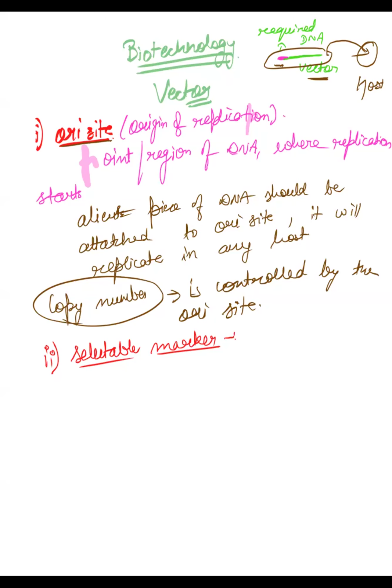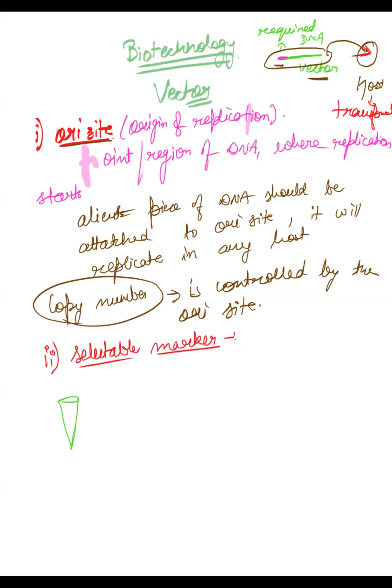What actually are transformants? Suppose this required DNA along with the vector, if it enter into the host, your host become transformant. ठीक है, देखो, there are three conditions. There could be three possibilities. What happens? You take a test tube.